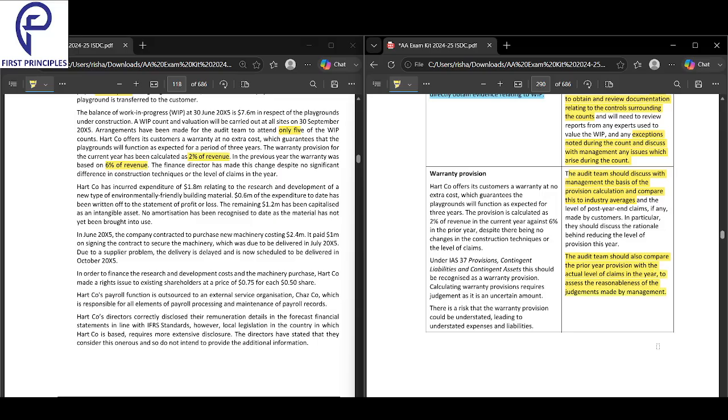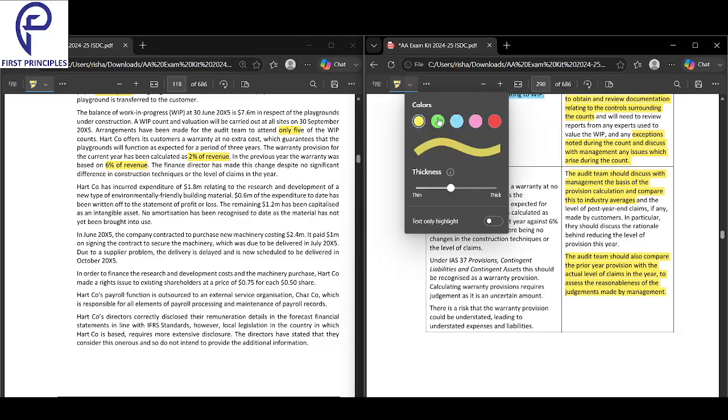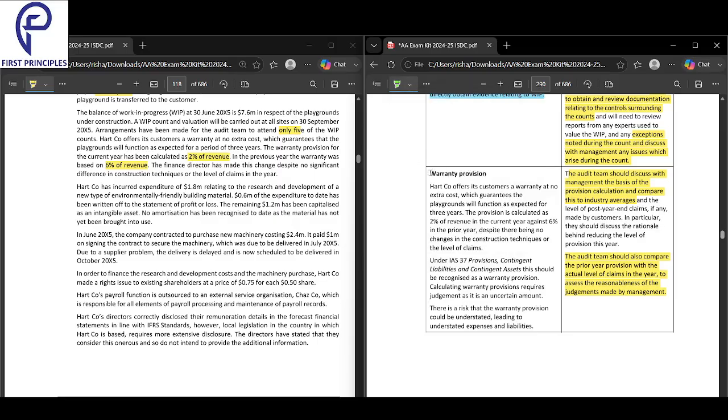Previous year, you actually see how many people claimed for the warranty. Simply, you can't change from 6 to 2. Maybe this has been done for the bonus also, right? Because they are reducing the expense. So it could have been done, but again, why have you done it? There's no change in cost, no improvement, nothing has happened. Previous year it was 6%, currently you have done it to 2%. Why? Despite no changes having happened, why have you done that?